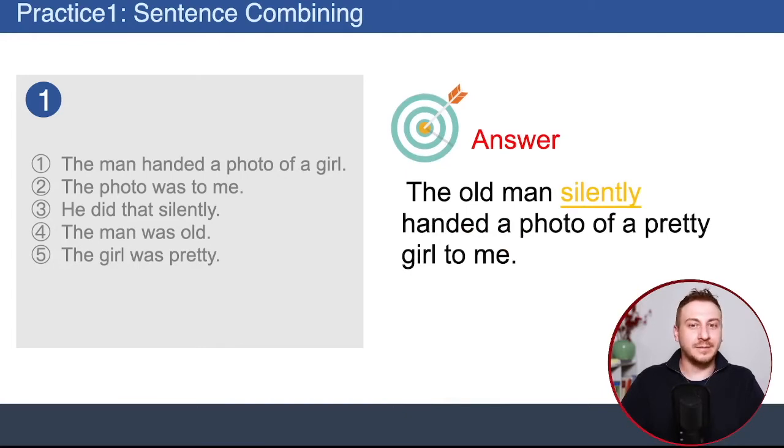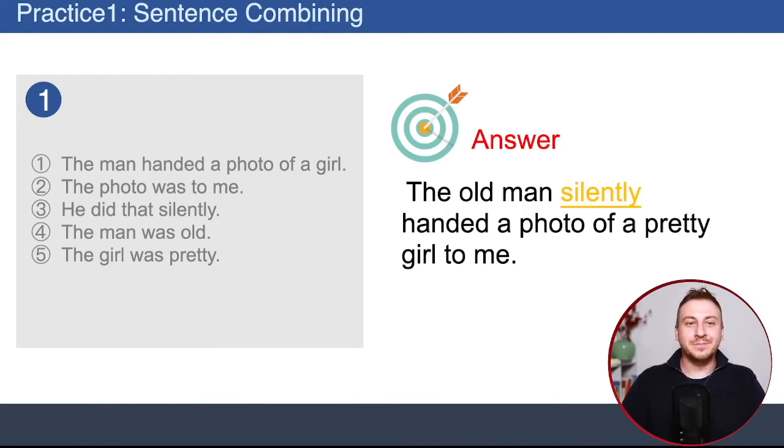The old man, subject, silently, adverbial, handed a photo of a pretty girl to me. Now, because in this example the adverbial is very short, we have three choices. We can put the adverbial at the front, we can use it in the middle of a sentence, or we can use it at the end. Great.